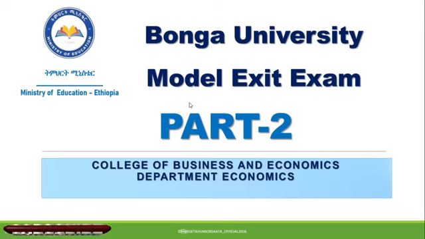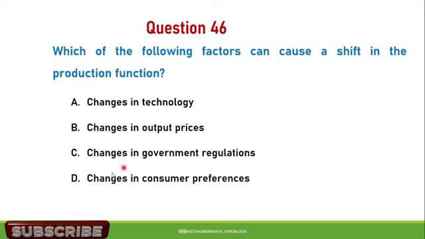Question number 46: Which of the following factors can cause a shift in the production function? A, change in technology. B, change in output price. C, change in government regulations. D, change in consumer preference. So from this, which one can cause a shift in the production function? The answer is A, change in technology can cause a shift in the production function.